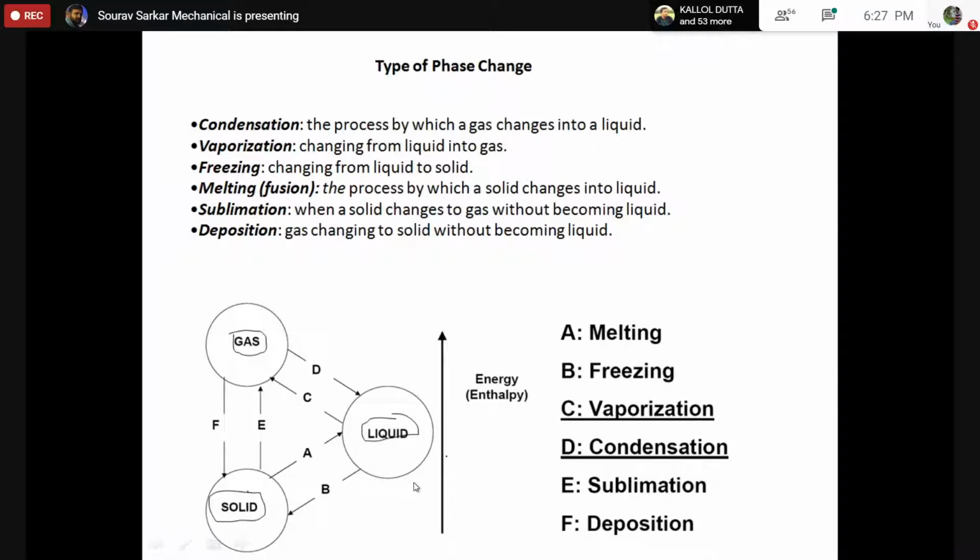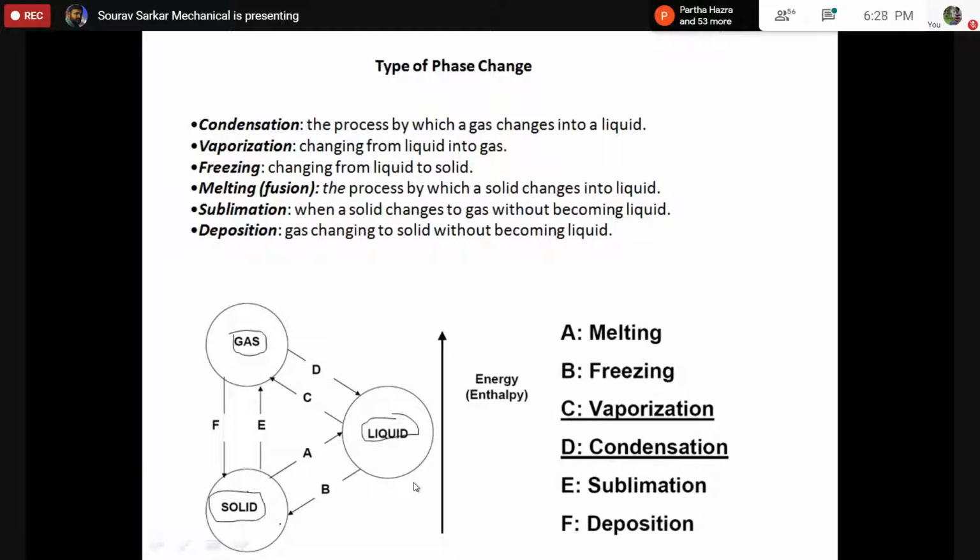Now, it may happen that the solid can be converted into liquid, maybe due to some heat addition, just like your ice cream melts. This is called melting. You already know you have liquid, and this liquid is rejecting heat and converting into solid.